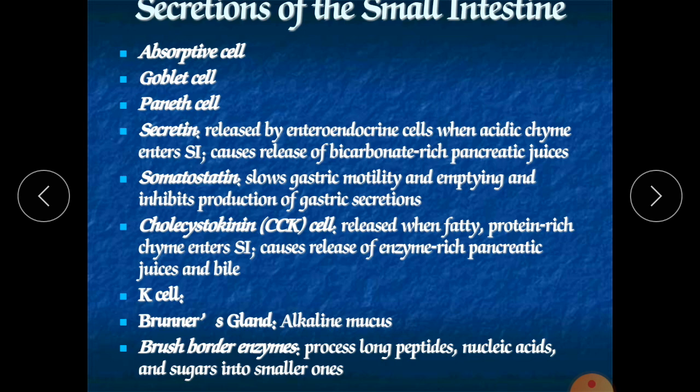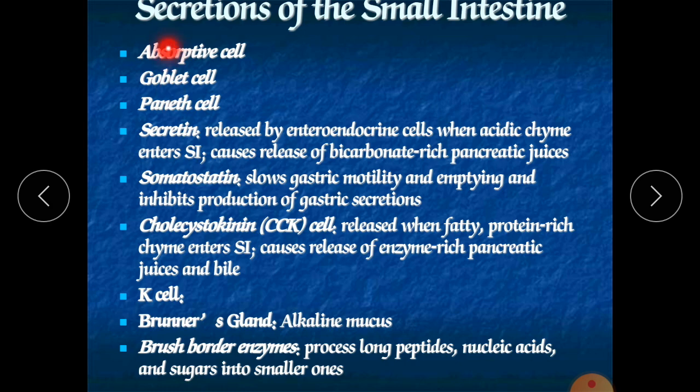Next is the S cell, which secretes secretin. These are three types of enteroendocrine cells available in our small intestine.